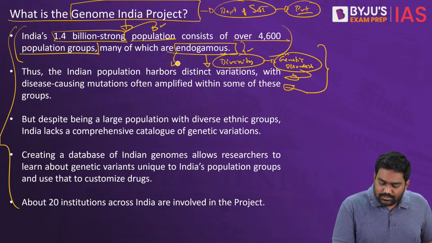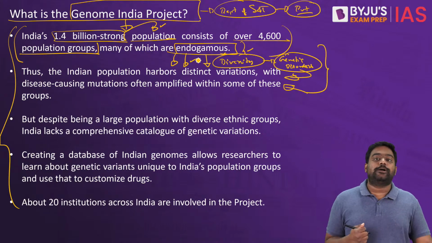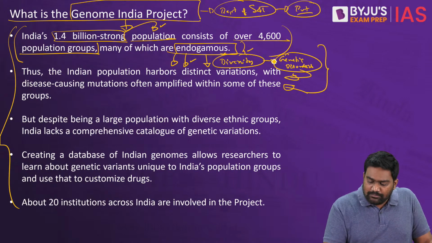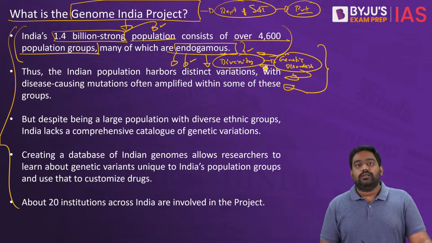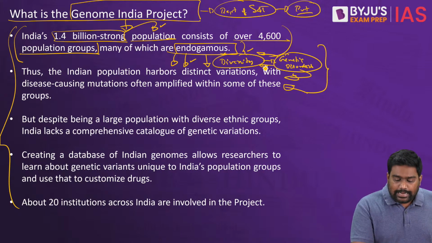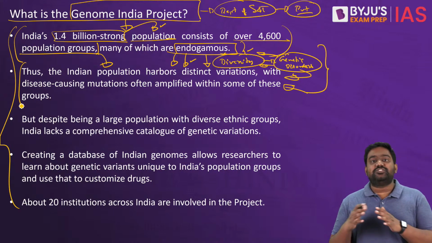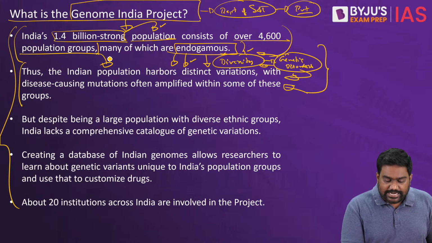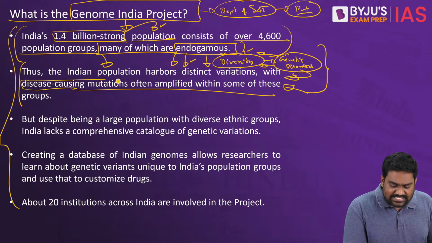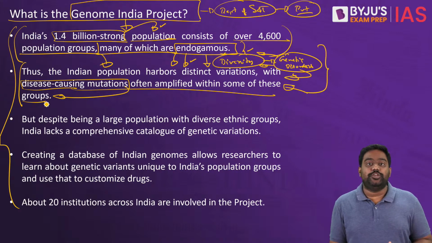If such endogamous relations were to occur, and if they produce a kid, the children who would be born will be born with genetic disorders. Correct? That's why exogamous marriages are always promoted. And India wants to understand this better. The government wants to have a better understanding of the population groups we have, and more importantly, get a hold of disease-causing mutations in the human genome.